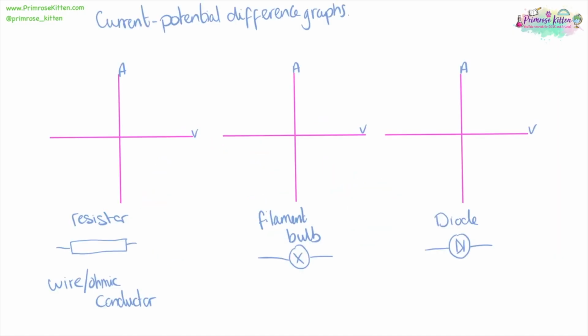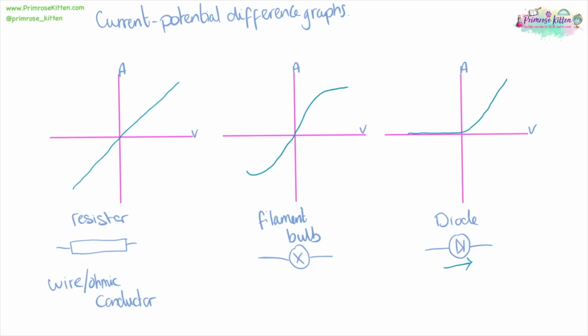There are 3 current potential difference graphs you're expected to recognise and draw. Remember, current here is measured in amps and potential difference is measured in volts. For a resistor at a constant temperature, the current and potential difference are directly proportional to each other. For a filament bulb, we have our graph going through 0 looking like this. This is because as the temperature increases, the resistance increases.